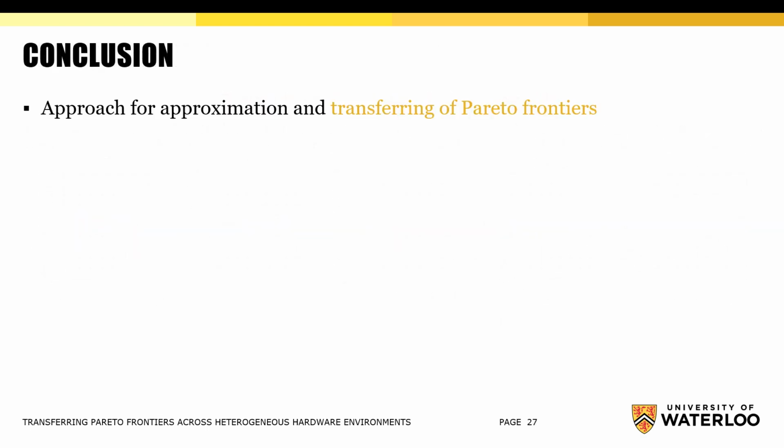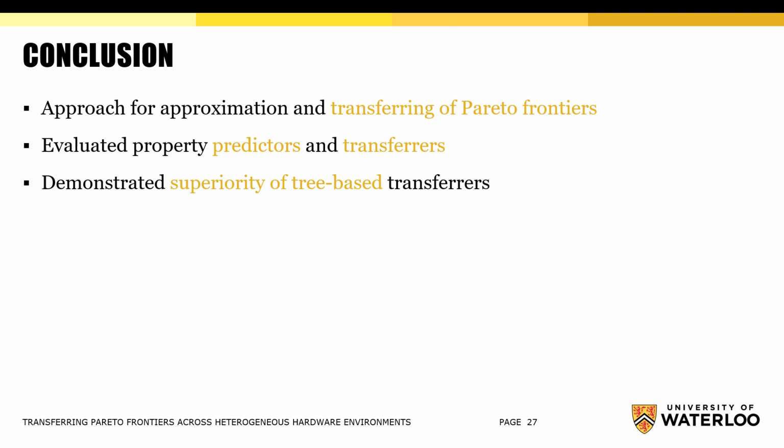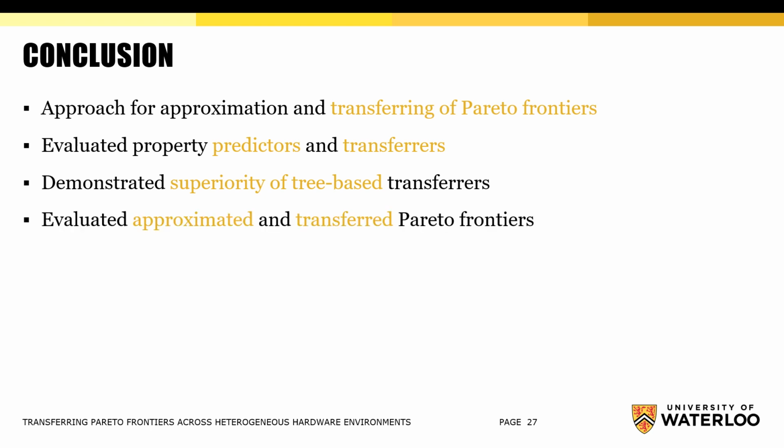We proposed and evaluated a practical, minimalistic, incremental, and black box approach based on general-purpose machine learning models for approximation and transferring of Pareto frontiers of optimal configurations. We thoroughly evaluated predictors and transferers for different training sample sizes, and we demonstrated superiority of tree-based transferers over linear-based transferers.